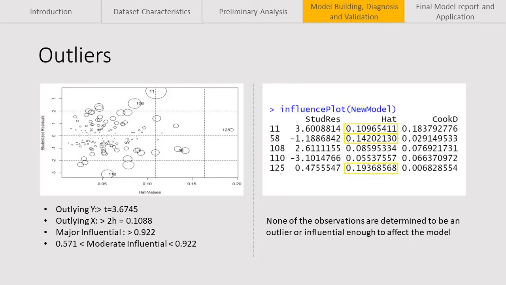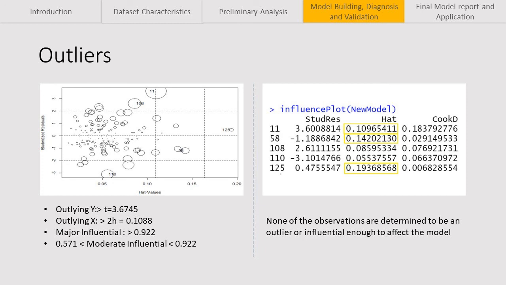Our next step in deciding our model was to search for outliers and influential points. From that diagnostic plot, it is suggested that a few observations could be either x or y outlying. To determine if there was an outlying y observation, we used the studentized deleted residual method. If the t-statistic of an observation was higher than the Bonferroni critical value, which is 3.7, then it would be considered outlying. None of the observations met this criteria.